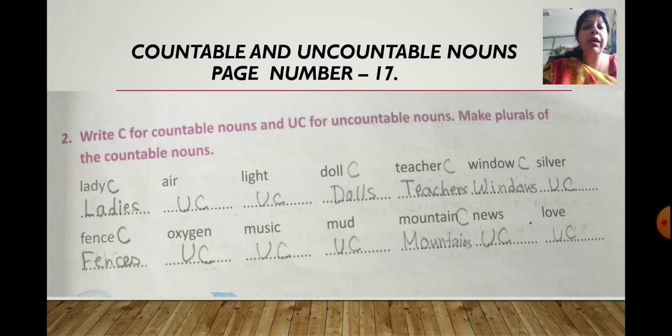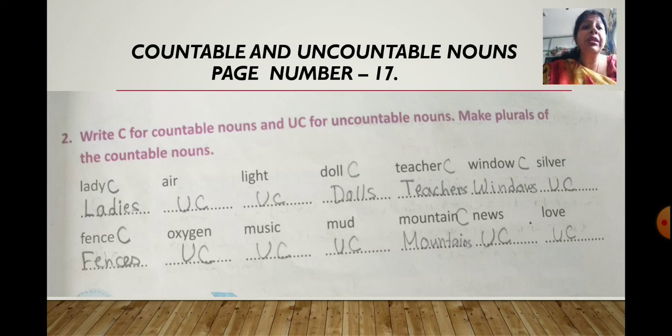So lady, you can count the lady, right? So you can write down capital C beside lady, it is countable. And you can write the plural form of lady, that is ladies. Y will change to IES, right? Then comes air. Air is uncountable, so you will simply write UC. Then light, uncountable noun, you cannot count, so UC. Then comes doll, so you will write down, doll is countable noun, so you will write down C and below you will put the plural form, that is dolls, right?